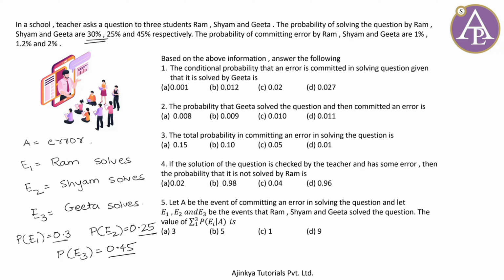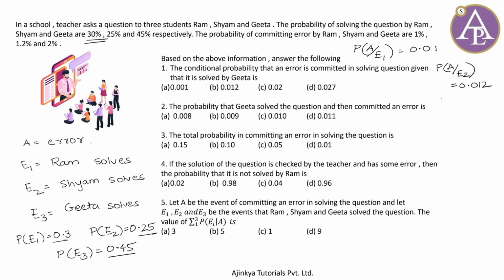And now we can also say that based on this information I can conclude कि probability that an error is committed given that Ram solves the problem, ऐसा लिख सकते हैं, वो 1% है ना 0.01. Probability that error is committed given that Shyam solves the problem is 1.2, so it is just 0.012.